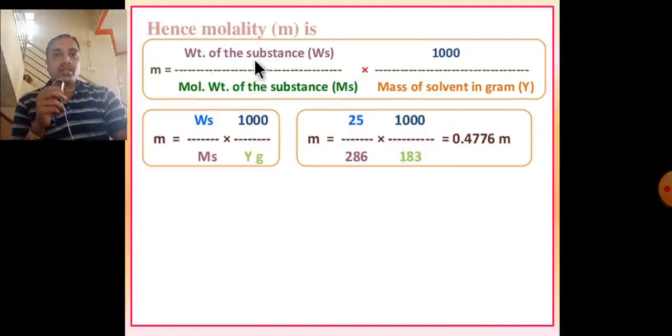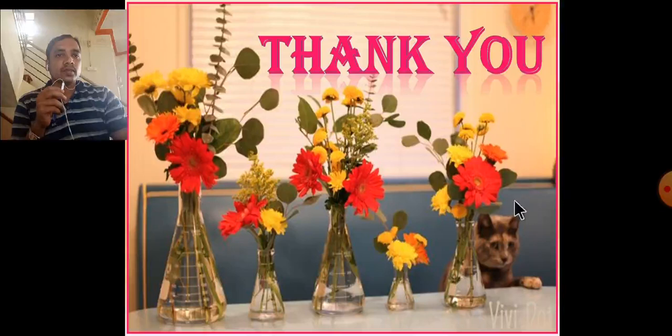Hence, molality m is equal to weight of substance divided by molecular weight of the substance into 1000 divided by mass of the solvent, Ws upon Ms into 1000 upon Y. m is equal to 25 divided by 286 into 1000 divided by 183, equal to 0.4776. Thank you for listening and watching.